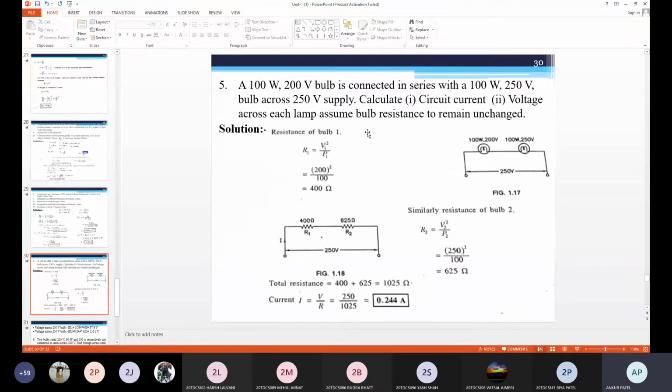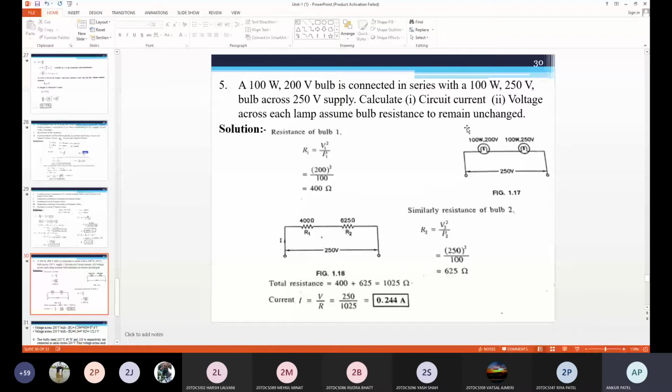Here the example is given: a 100 watt, 200 volt bulb is connected in series with a 100 watt, 250 volt bulb across a 250 volt supply. Calculate the circuit current, and second, the voltage across each lamp. Assume bulb resistance remains unchanged. So here we need to determine 2 parameters: circuit current and voltage across each lamp.